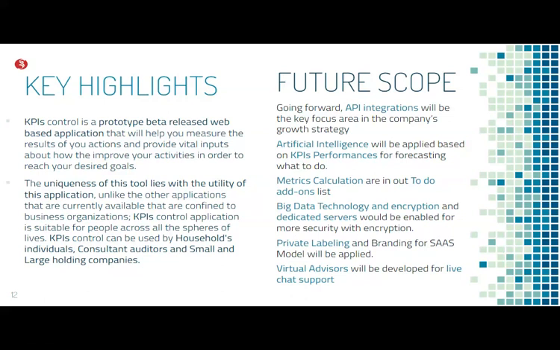Private labeling will also be a lucrative offering for users who are concerned about their branding or SaaS model of business, and virtual advisors or a chatbot will be further developed for live chat support. So, in a nutshell, KPIs Control has just been released, and you can explore it.